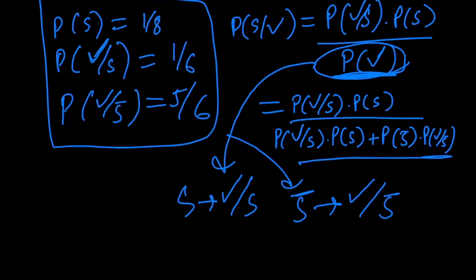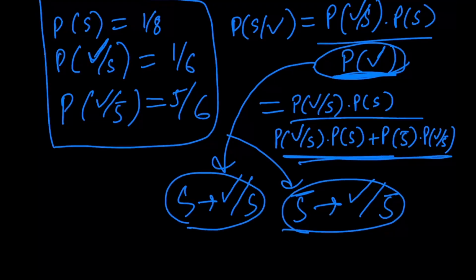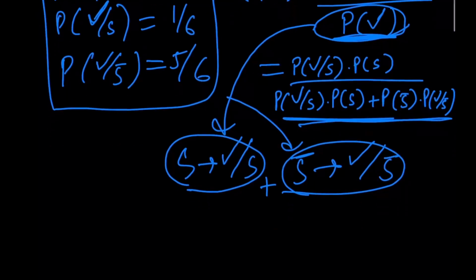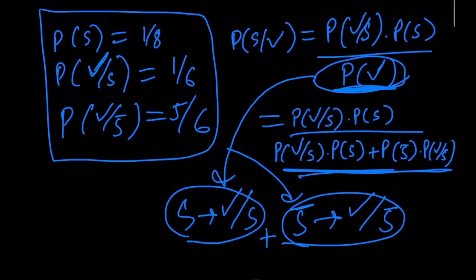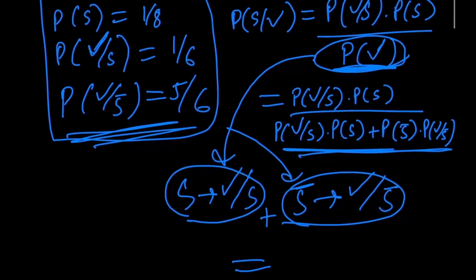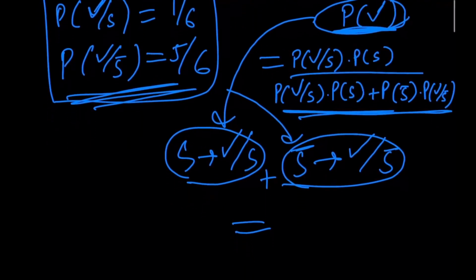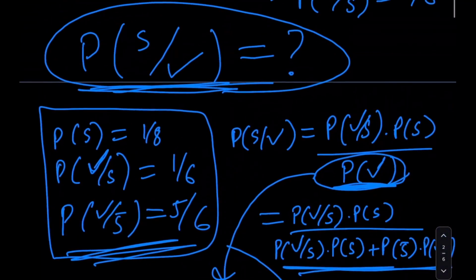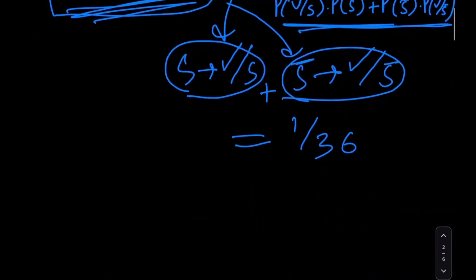So that is denoted by this over here, and both of these cases are mutually exclusive, and both of these cases add up to create the total event. So that's why we've added them over here. So now it's just a matter of plugging in the values that we have over here. So once we plug in these values, we get an answer of 1 over 36. So this is our final answer for the probability that there was actually snowfall given the father claims there to be snowfall.